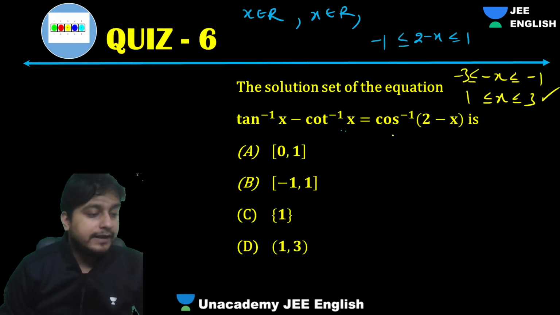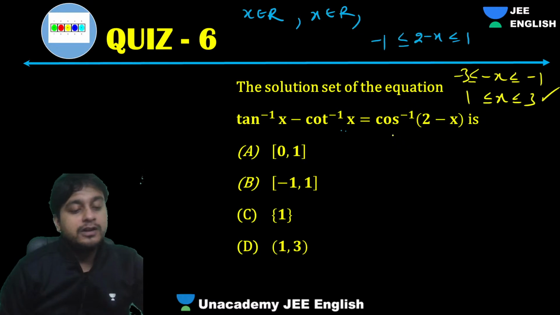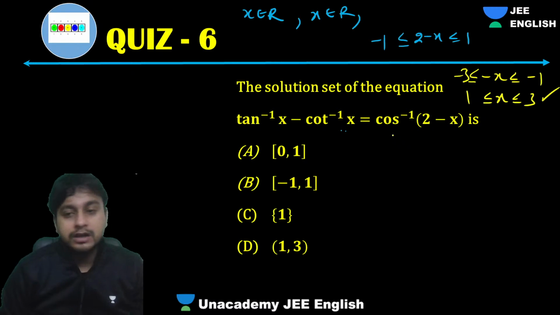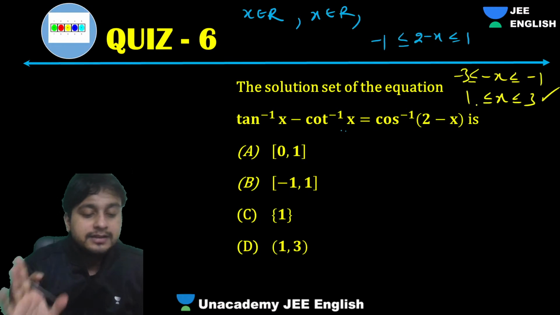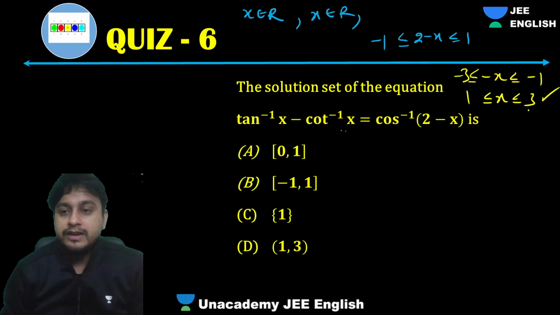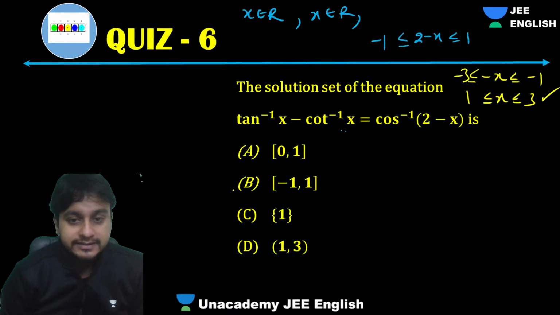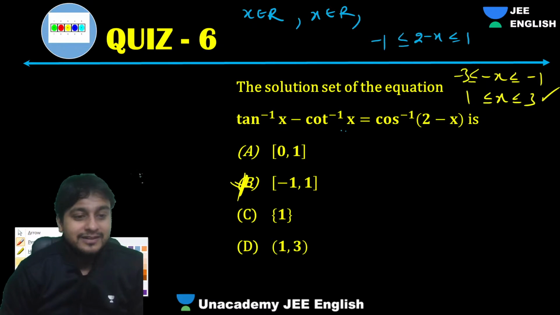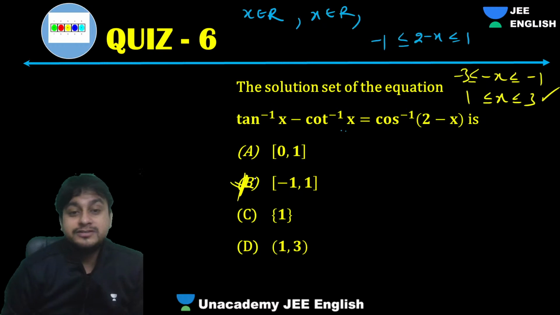That is very, very important to first of all understand the domain. If you understood the domain, then only the things will work out. So just keep that in your mind that the answer coming up should be between 1 and 3. So you can see over here, obviously this option will be wrong, and like that, you can eliminate a lot of options.